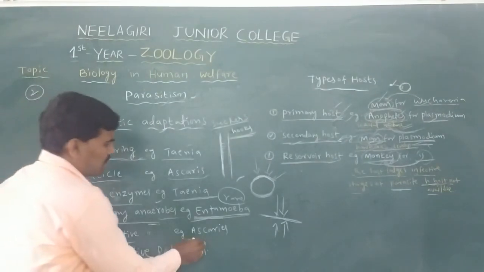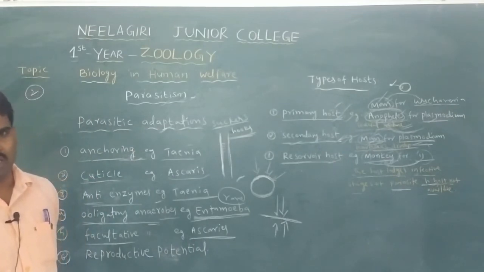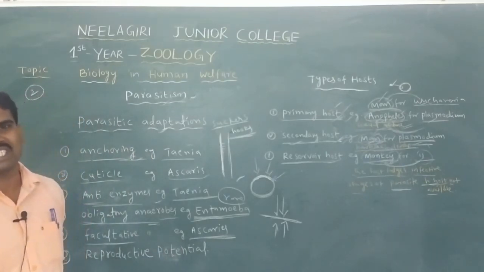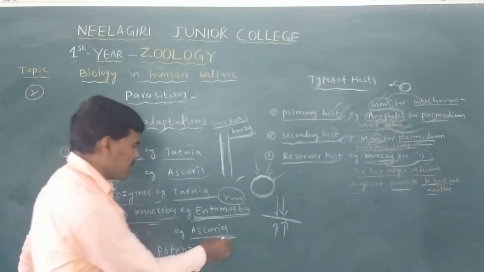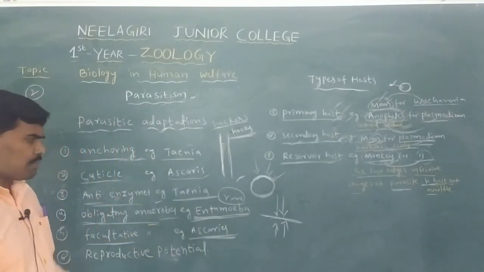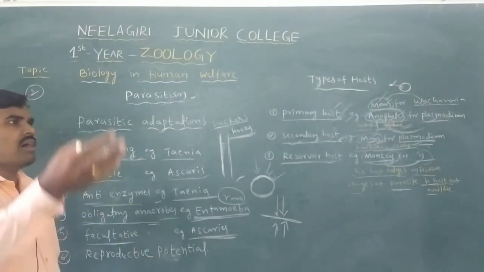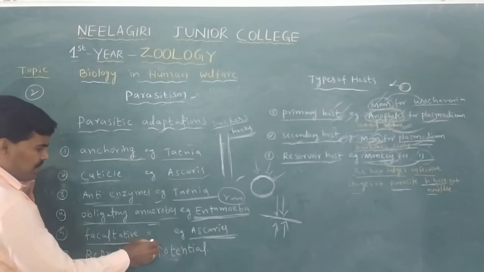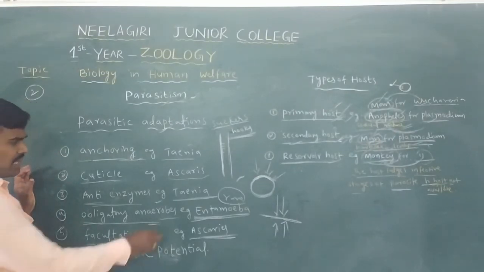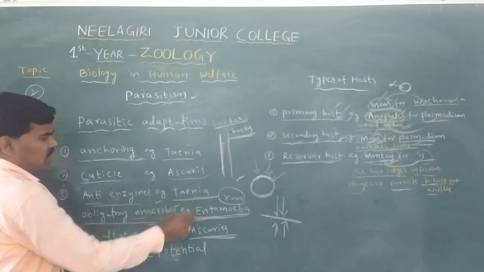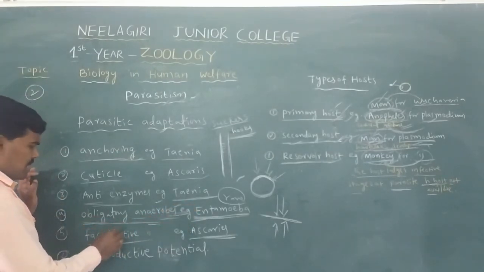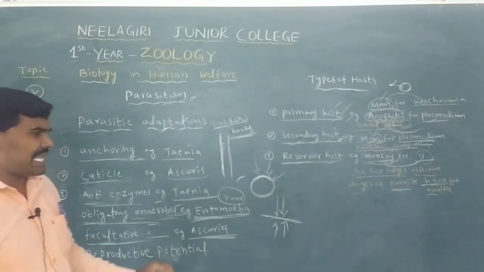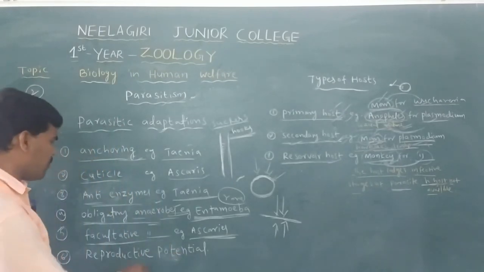Next, facultative anaerobes. Facultative anaerobe means this type of parasite lives inside the host bodies and, when oxygen is not available, when there is scarcity of oxygen, it uses anaerobic respiration. When sufficient oxygen is available, it uses aerobic respiration. Anaerobic respiration is for complete scarcity of oxygen. A rare percentage of oxygen with anaerobic respiration is called obligatory anaerobes, and facultative anaerobic means some types of parasites switch when oxygen is not available.